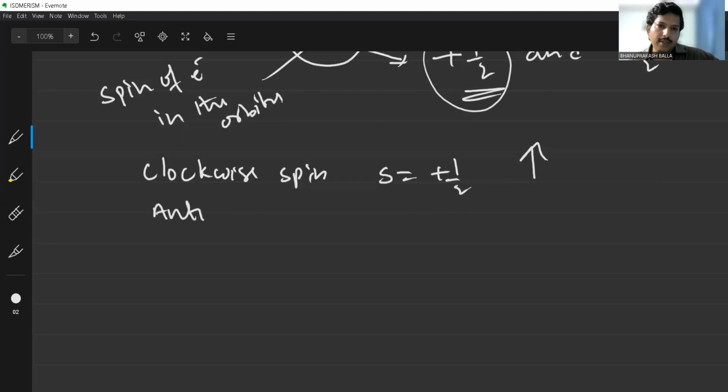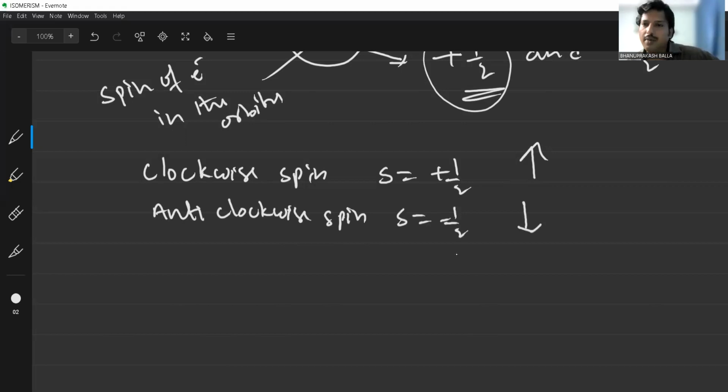The anti-clockwise spin is represented by ms equal to minus half, which is indicated by a downward arrow.